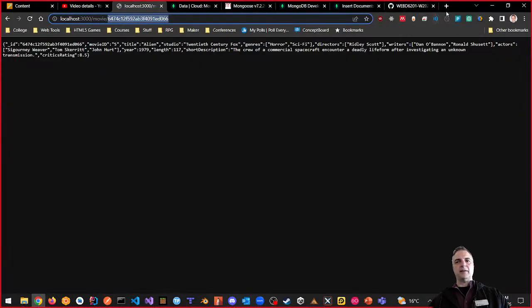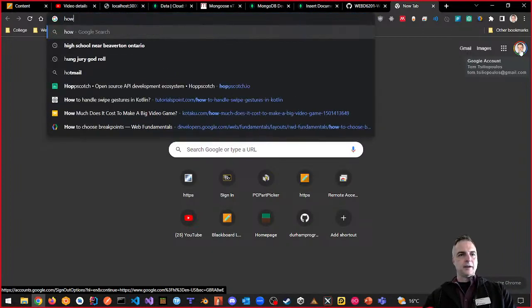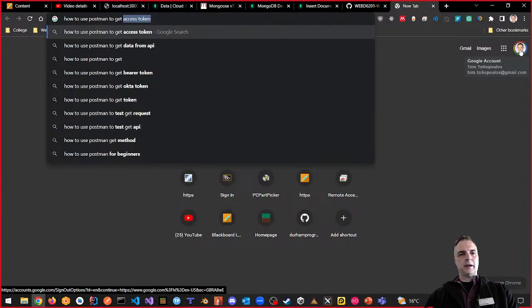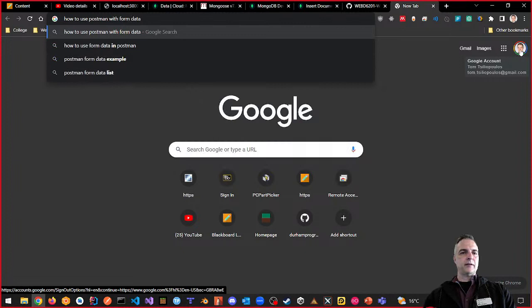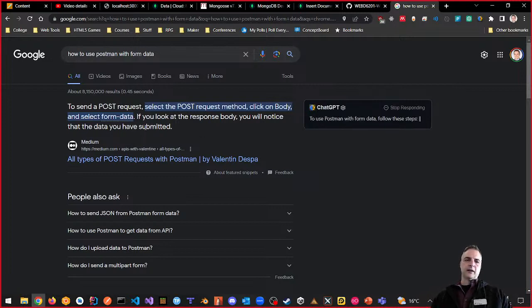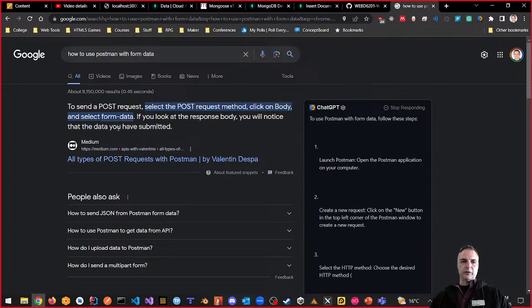So I want to search how to use Postman to get Postman with form data, right? So if I do this, ChatGPT is going to come up and say some stuff too in a second, but it says to send a post request, select the post request method, click on the body and select form data. If you look at the response body, you will notice the data you have submitted, right?